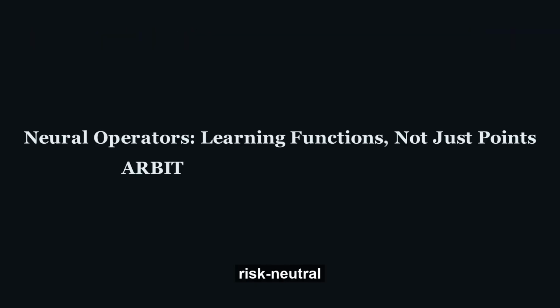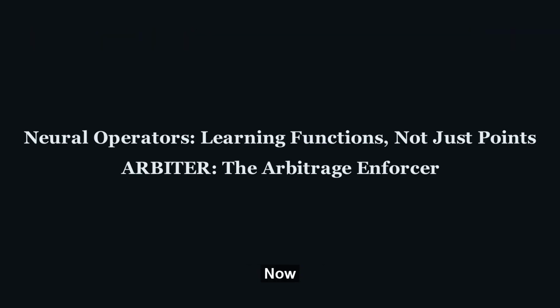Enter Arbiter, a risk-neutral neural operator. Now, a neural network learns to map inputs to outputs, but a neural operator takes this a step further. It learns to map functions to functions. Instead of just predicting a single price, Arbiter learns the entire implied volatility surface, ensuring it's arbitrage-free. It's like teaching an AI not just to draw a dot, but to draw an entire, perfectly smooth, mathematically consistent curve or surface, even when given only a few sparse points.